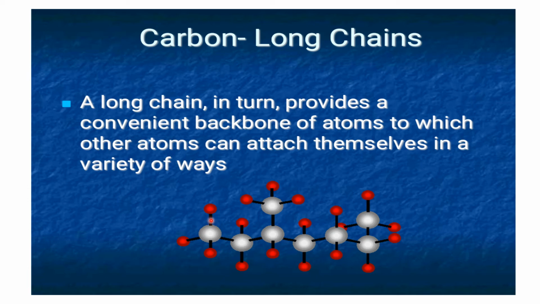It can be hydrogen, oxygen or anything, and the black line represents the bond between the atoms. So here a bond is formed between carbon and carbon, and the tetravalency of carbon is satisfied with 3 hydrogen atoms. In this way, the tetravalency of carbon is satisfied for the first carbon.